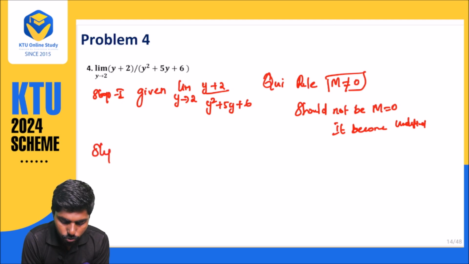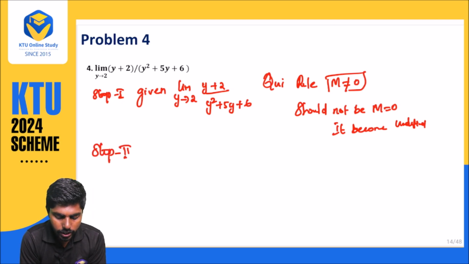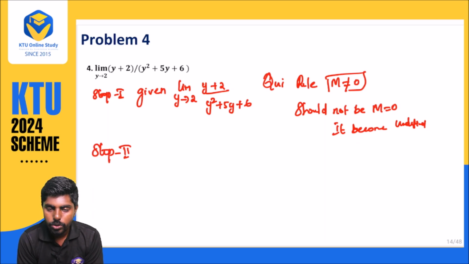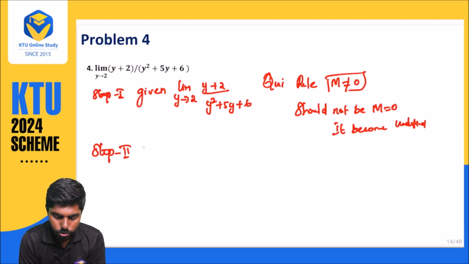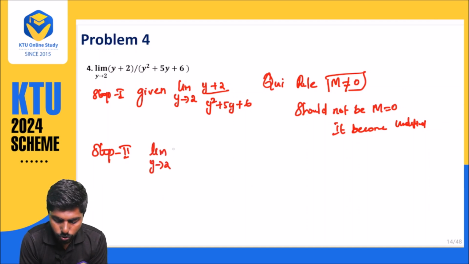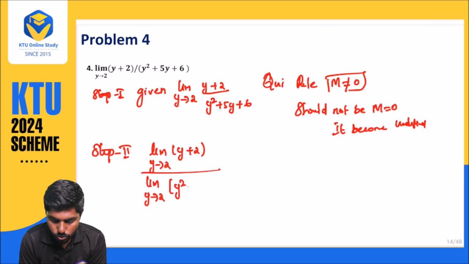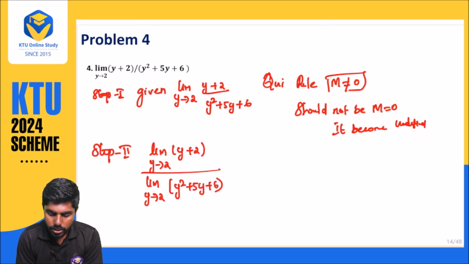What is step number 2? Step number 2, we know the thing. This is the quotient rule. So how can we write it? This is nothing but limit y approaches to 2 of y plus 2, divided by limit y approaches to 2 of y square plus 5y plus 6.